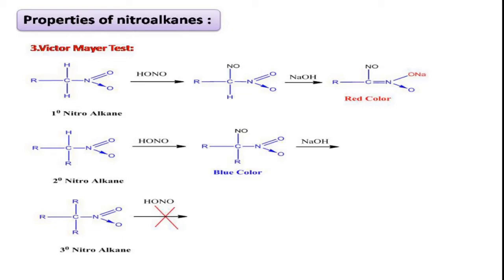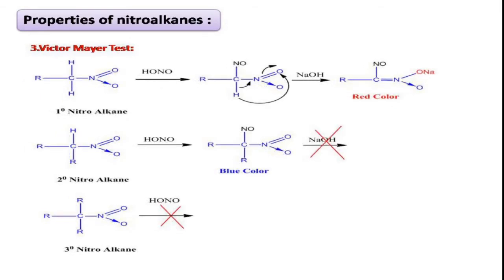Finally, our tertiary nitroalkane, it doesn't have any alpha hydrogens, so therefore there is no question of reaction with nitrous acid. Therefore, it remains as it is without involving in the reaction. So finally we can say that primary nitroalkane having 2 alpha hydrogen atoms first involves in reaction with nitrous acid.